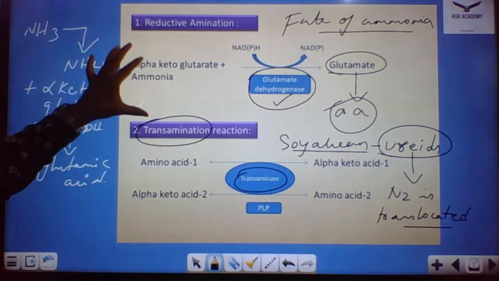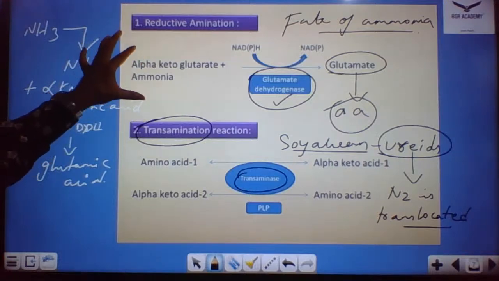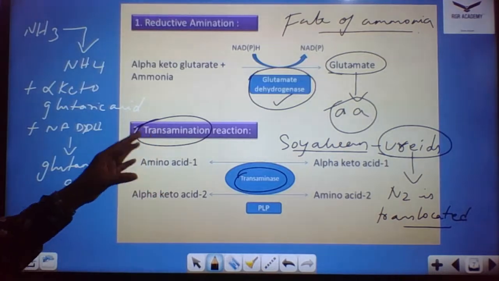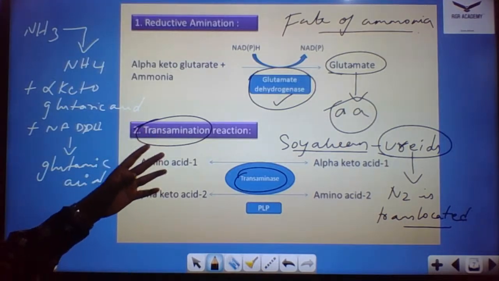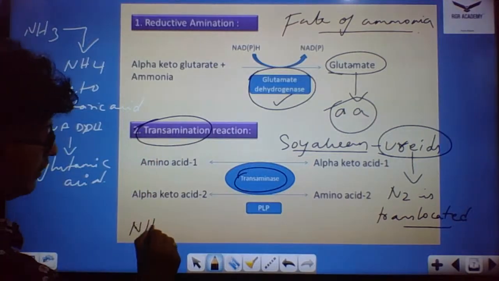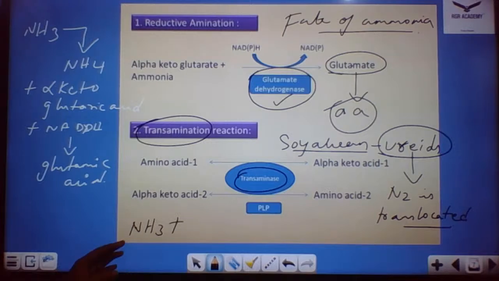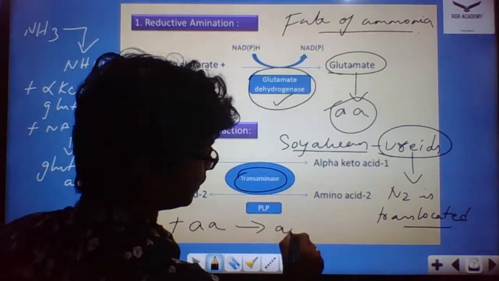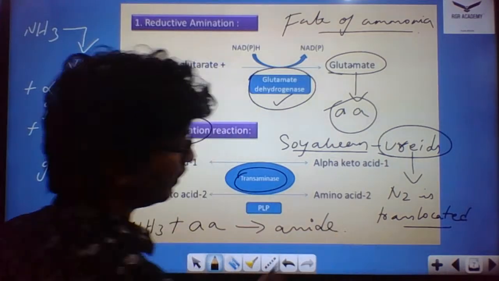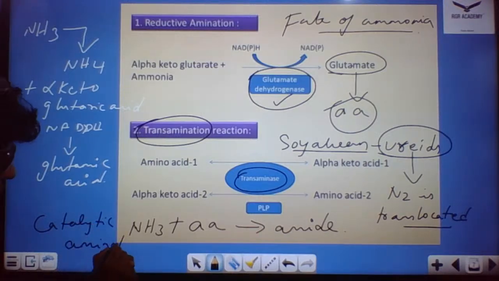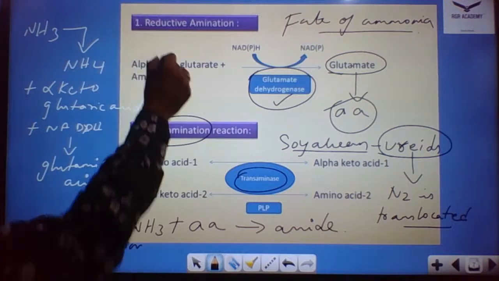So the fate of ammonia can occur by reductive amination, or the transfer of amino groups by transamination, or catalytic amination. What happens with catalytic amination? The ammonia which is formed combines with an amino acid and forms amines. This is called catalytic amination. So these are the three ways we call the fate of ammonia.